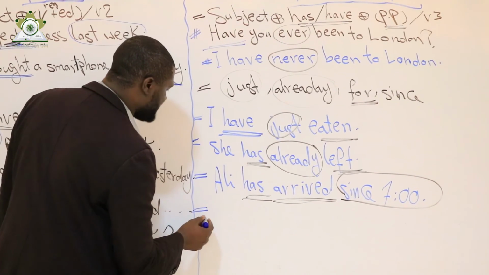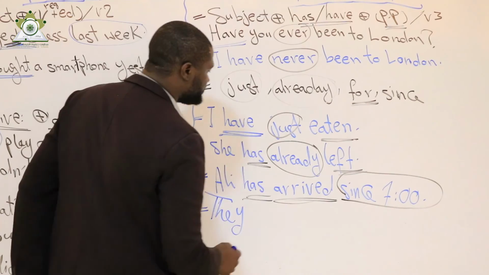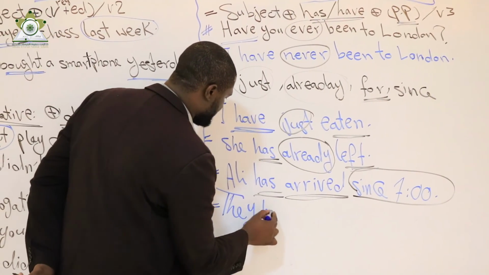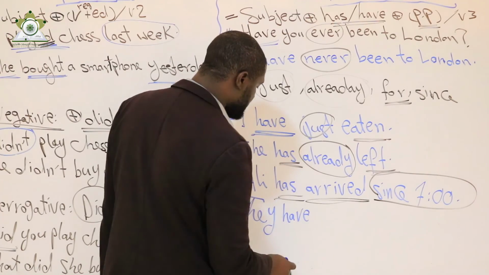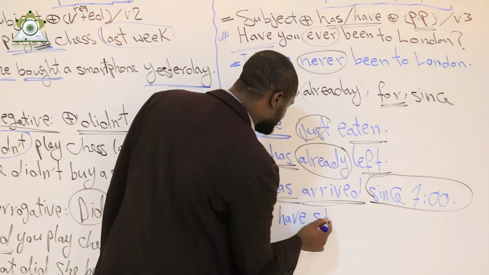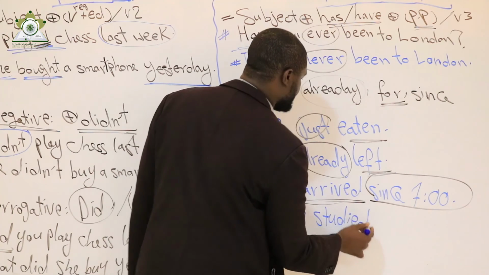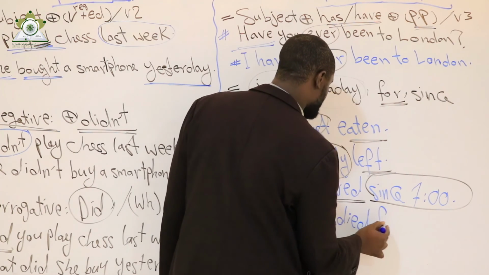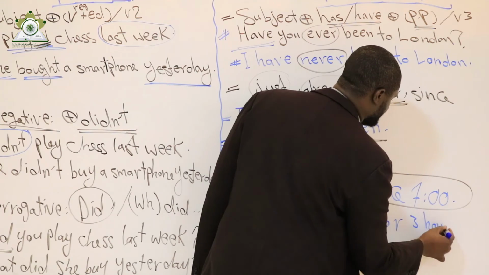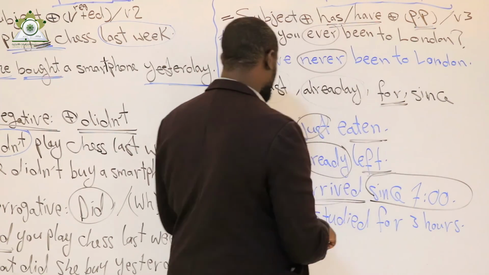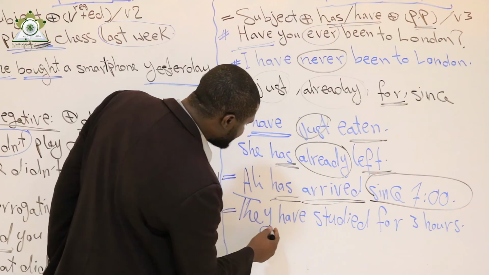For example, I say, they have studied for 3 hours.